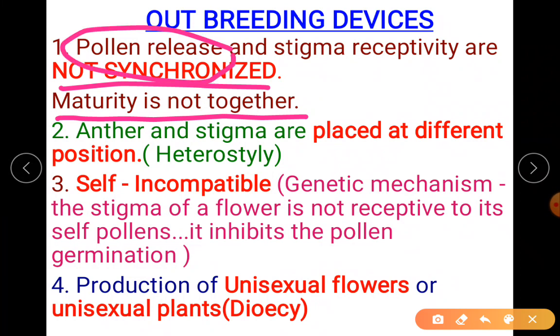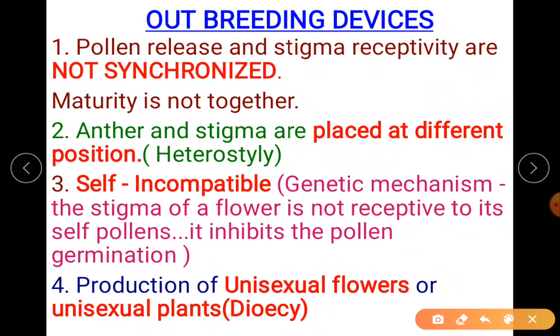Pollen release will occur first. After the whole process of pollen release, after a certain period, stigma becomes receptive. Don't think it is for many days; it's only for some cases. So after the complete pollen release, stigma becomes ready to accept. They do not become active together, so they take different times to become mature. I hope it is clear.